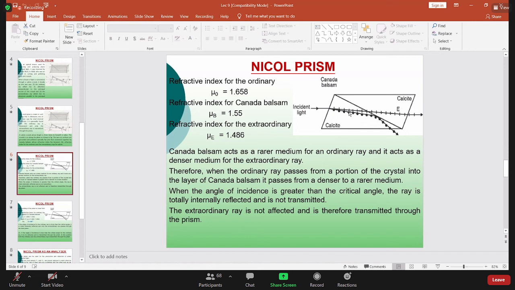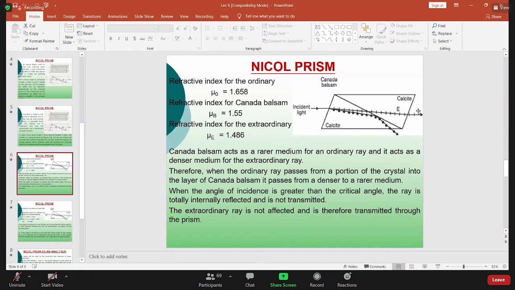Right? So if the angle of incidence is more than the critical angle, what will happen with the ordinary light? Total internal reflection. And we get the output that is only the extraordinary part, which is parallel with the principal axis. So that means the NICOL prism can work as the polarizer, isn't it? It can create the polarized light, right? Only extraordinary light will pass through the crystal. Okay, so here we get the polarized light.